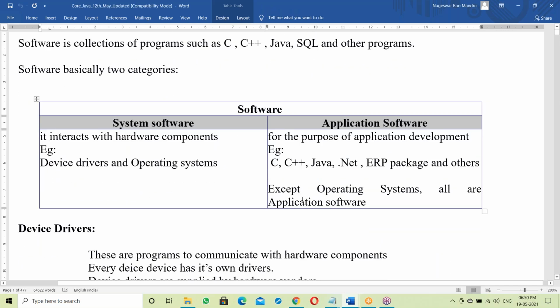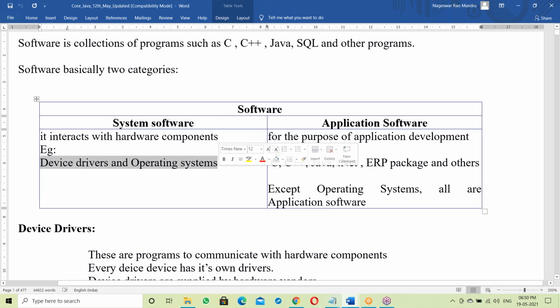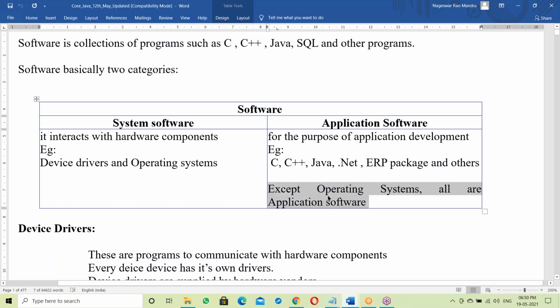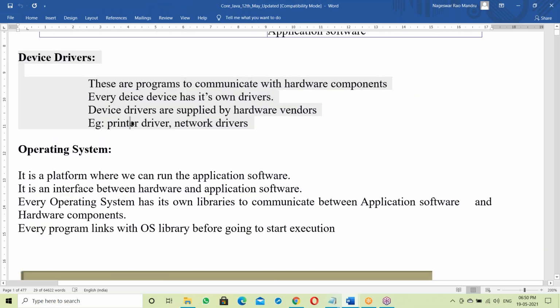See, this is your document. Software: system software and application software. System software interacts with hardware components, for example device drivers and operating systems. Application software is for the purpose of application development, for example C, C++, Java, .NET. Except operating systems, all are application software. Device drivers run the devices, like a printer driver or a network driver.